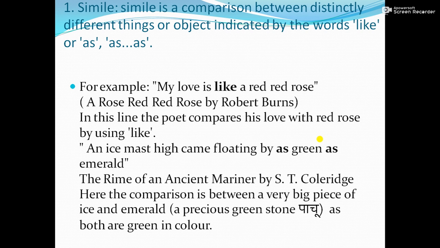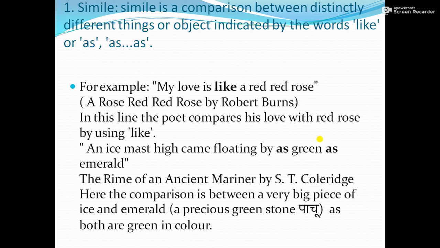It also supports other parts of the ship. The masthead or mast is generally the highest part in any ship. So he says, an ice mast high came floating by, as green as emerald. Here there are two things.